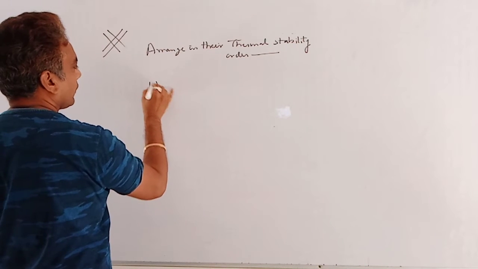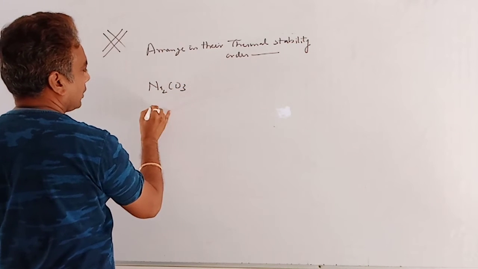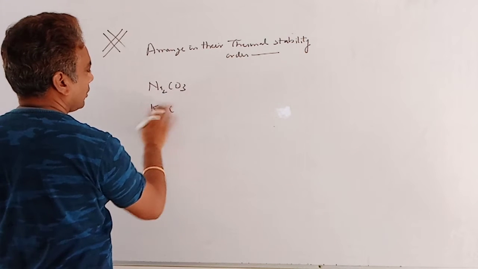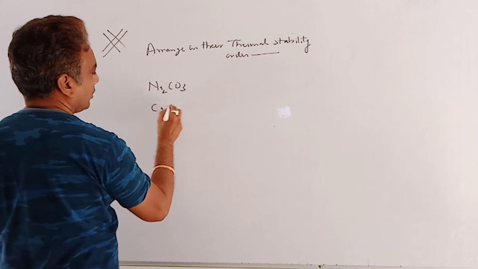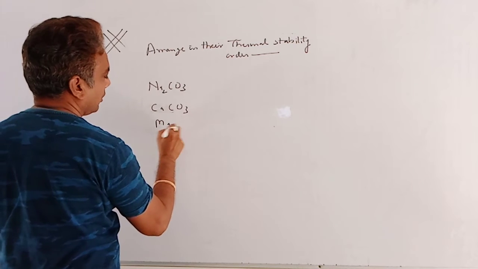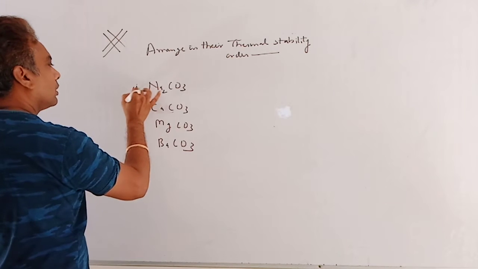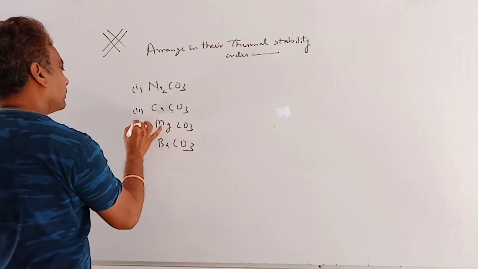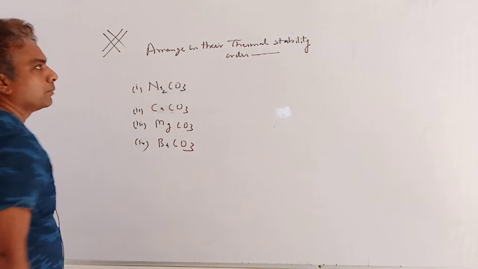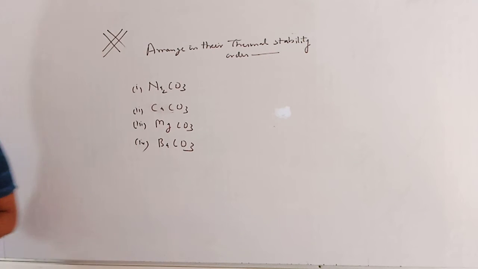Compounds are Na2CO3, CaCO3, MgCO3 and BaCO3. Arrange in their thermal stability order. In this question, one exception is also included. Try it.